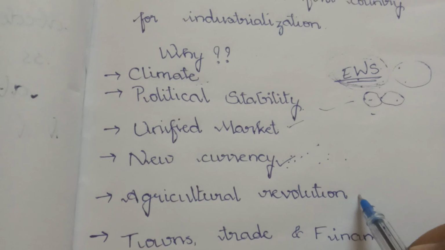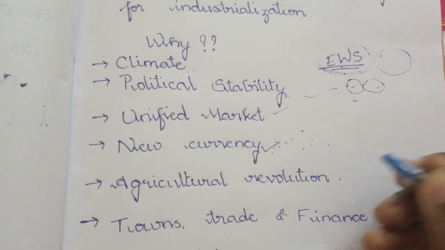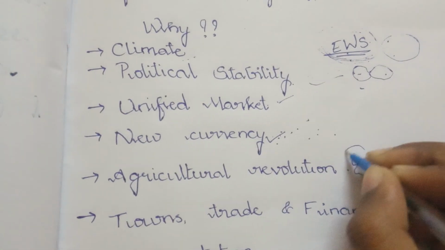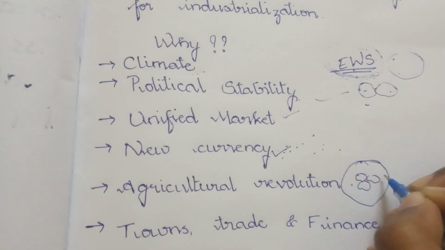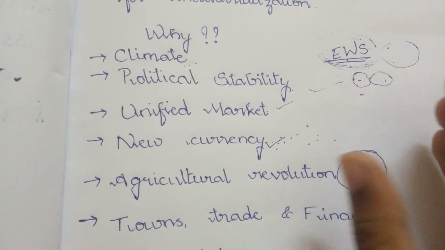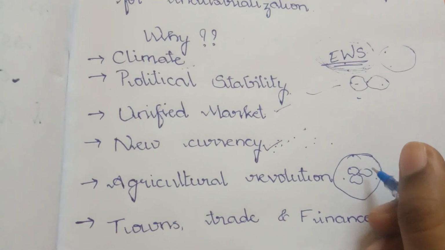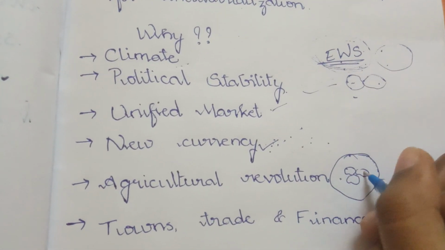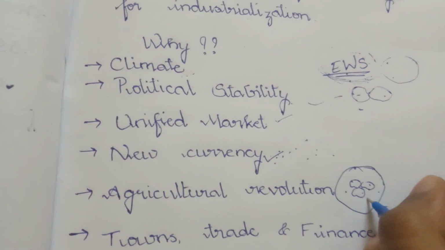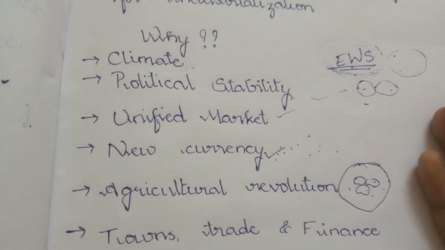And then we have the agricultural revolution. Here, big landlords, or big owners of the land, started uniting all the small land pieces into one, so that they can follow common agricultural practices. You see, when it is unified, we'll have more power. In the same way, when it is unified, we will be able to produce more goods. So these new methods of agriculture helped to bring more agricultural goods, and if you have more agricultural goods, the trade will increase. That means the product will also increase.